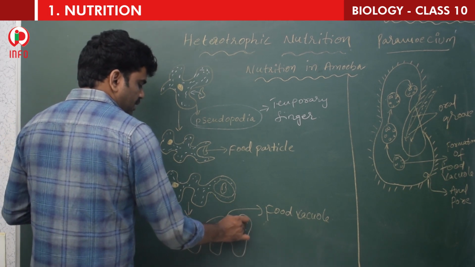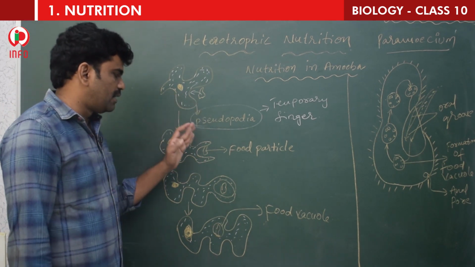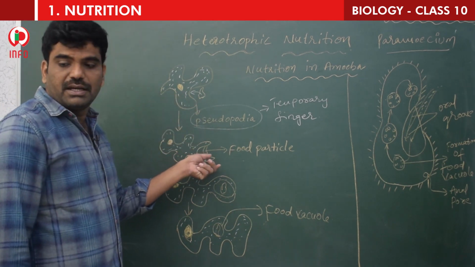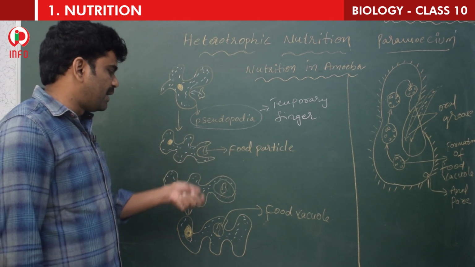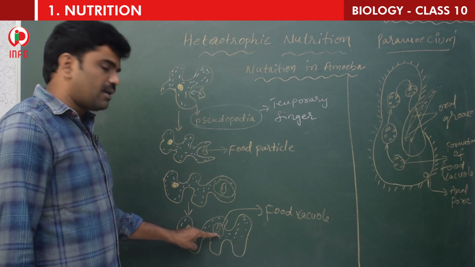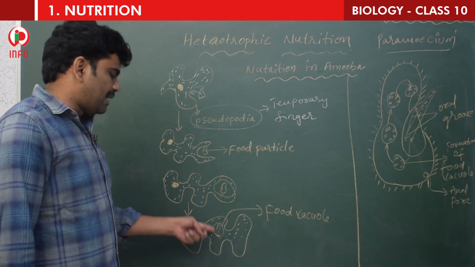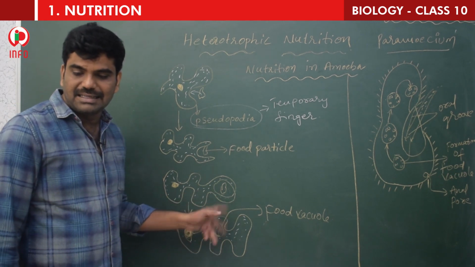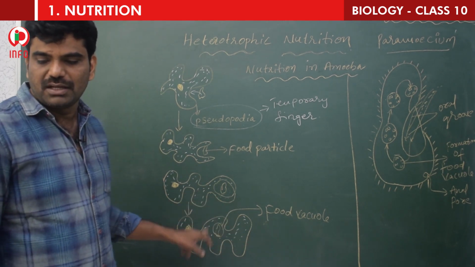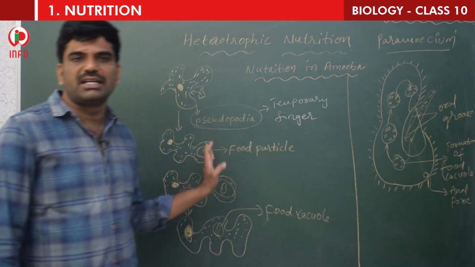So once again I will explain. Amoeba is a unicellular organism. With the help of pseudopodia, it takes the food material, and this is how the pseudopodia trap the food particle. After trapping, this will be closed, forming a food vacuole. The complex substances are broken down into simple ones in the food vacuole. The undigested material is moved to the surface of the cell and thrown out. This is how nutrition in amoeba takes place.